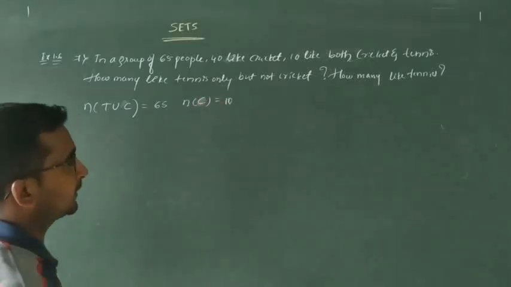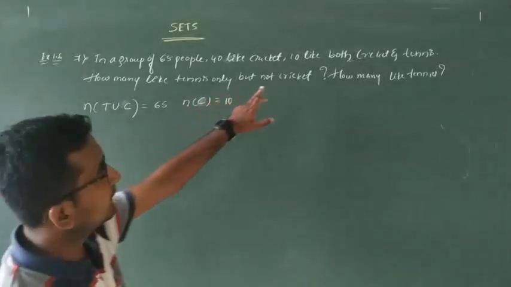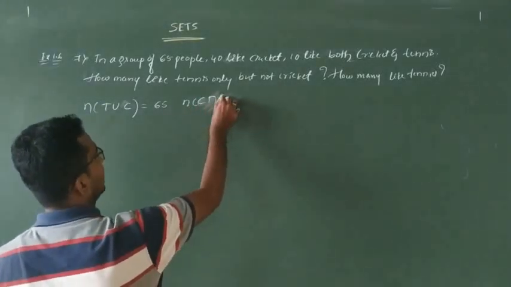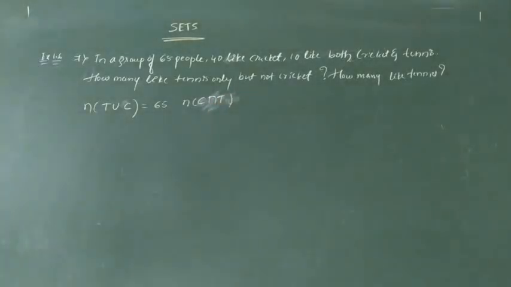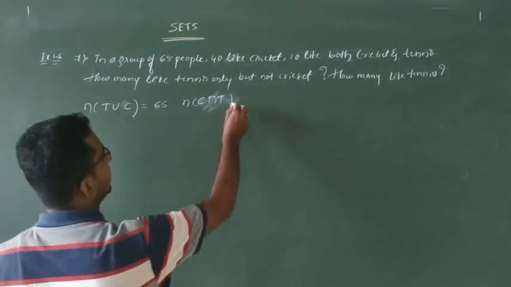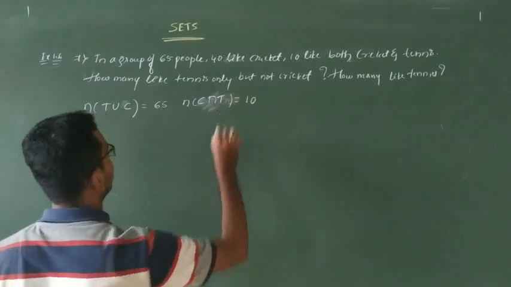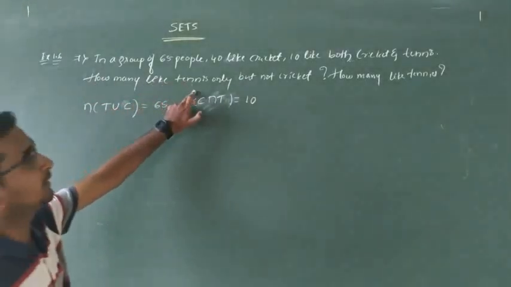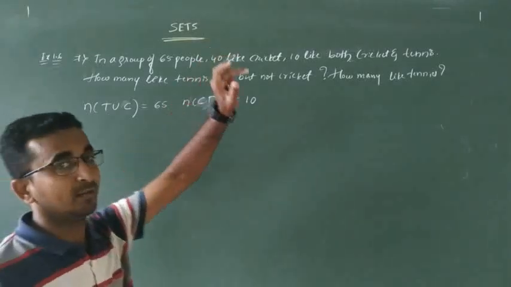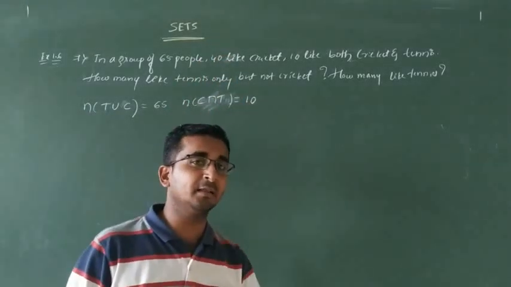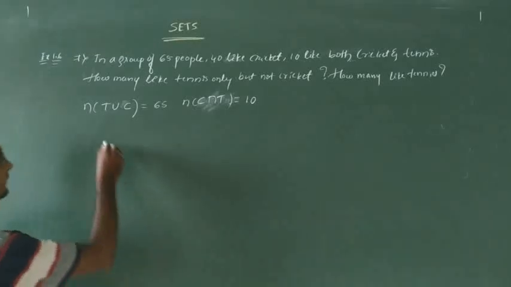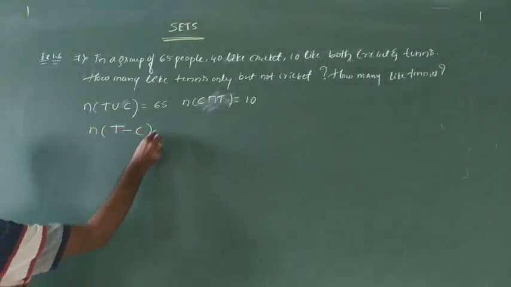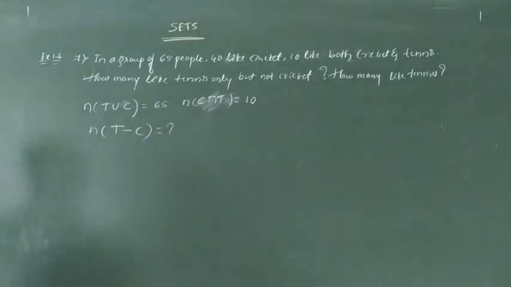10 people like cricket and tennis both, and that stands for intersection, that is n of C intersection T, which is 10. What are we going to find out? How many like tennis only but not cricket? It means the elements which are present in A but not in B. The number of people who like tennis only but not cricket is n of T minus C.